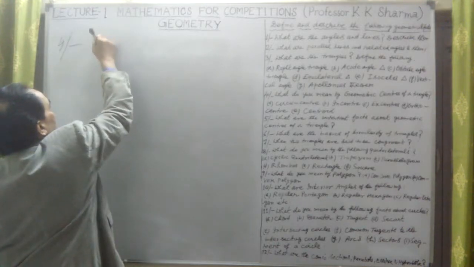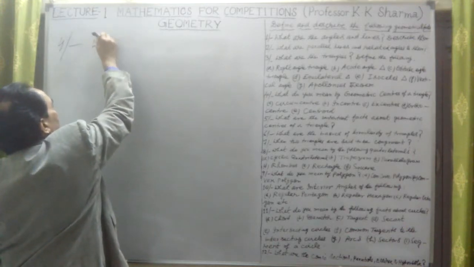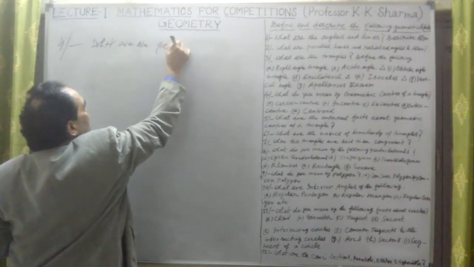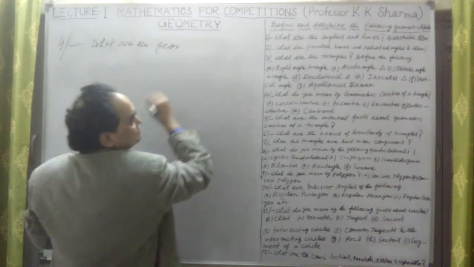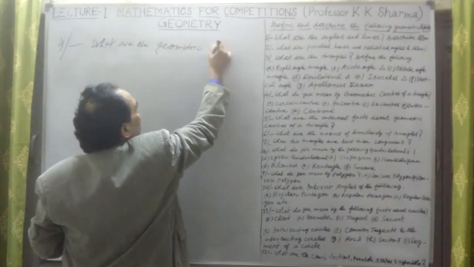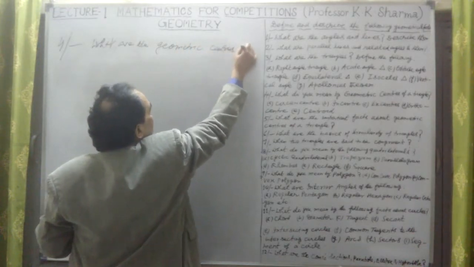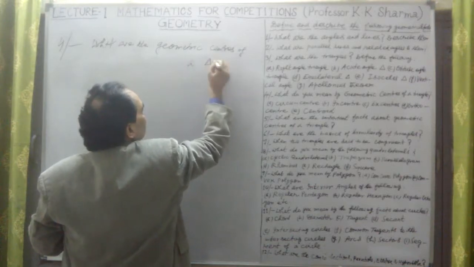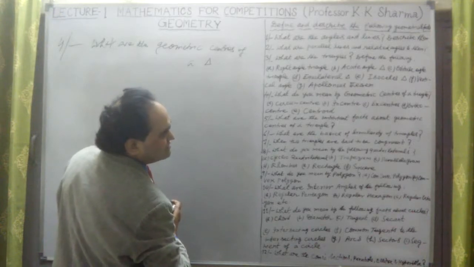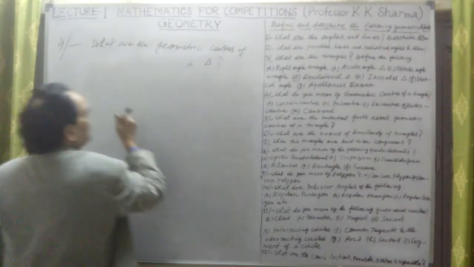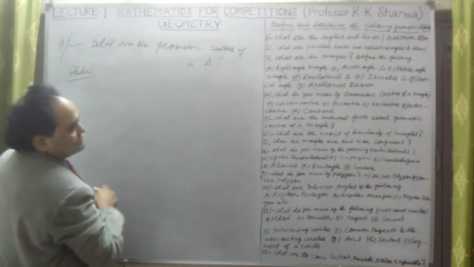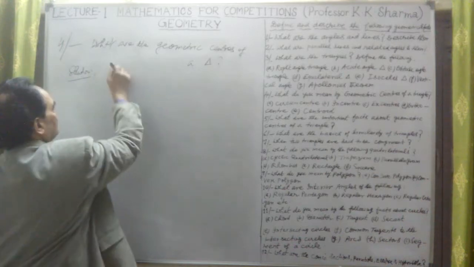Question number 4: what are the geometric centers of a triangle? We have to talk about them. It is a solution that we talk about. First one is circumcenter. What is circumcenter?